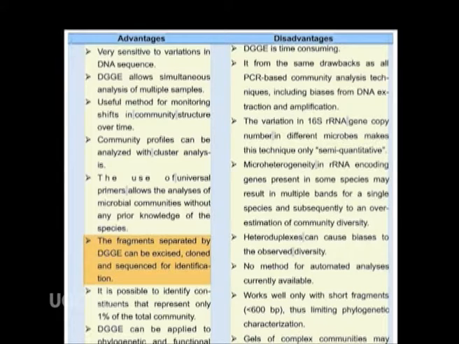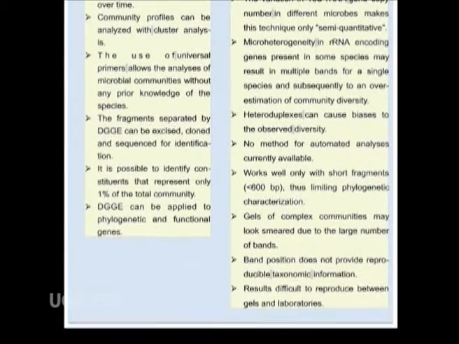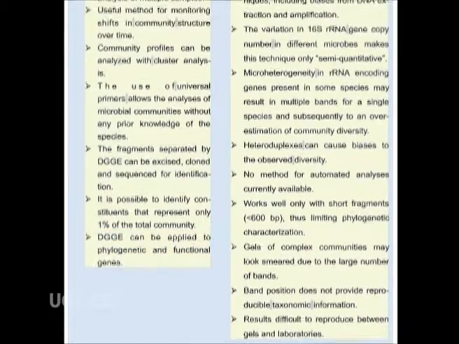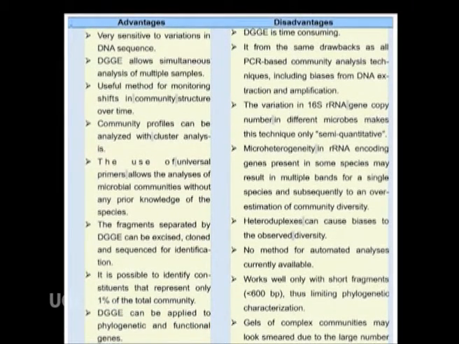The fragments separated by DGGE can be excised, cloned and sequenced for identification. It is possible to identify constituents that represent only 1% of the total community. DGGE can be applied to phylogenetic and functional genes. The disadvantages include: DGGE is time consuming.